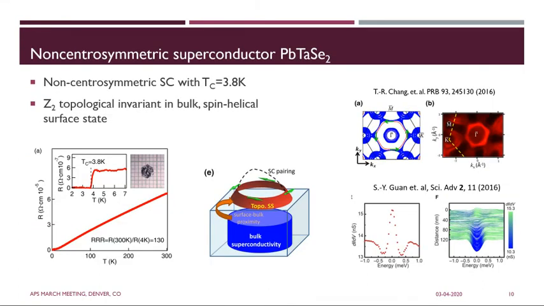So the second system that we study is non-centrosymmetric superconductor lead titanium selenide. And in lead titanium selenide, we can more directly probe the topology, which we couldn't do in lithium iron arsenide. So again, it's a non-centrosymmetric superconductor with a Tc of 3.8 Kelvin. And both theory and ARPES showed that it has a Z2 topological invariant in the bulk, translating to spin helical surface states. And also previous STM studies found that there are in-gap states centered at zero energy, which again makes this a promising system to study.